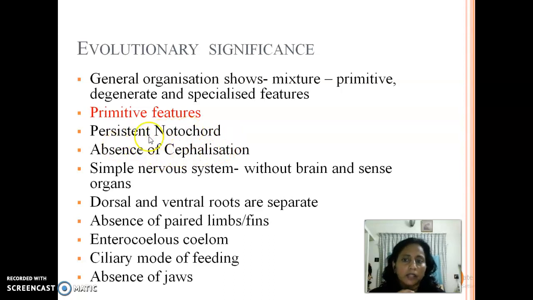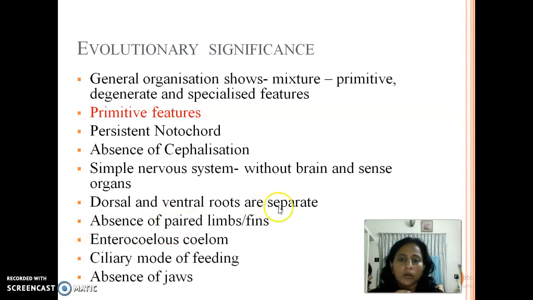Throughout their life, we can see a persistent notochord starting from the rostrum till the end. We can see the notochord. The absence of cephalization, no head formation, is seen. Then a simple nervous system without a brain, somewhat we can call it the dorsal ganglion. The cerebral vesicle is there, but we cannot call it the exact brain and sense organ.